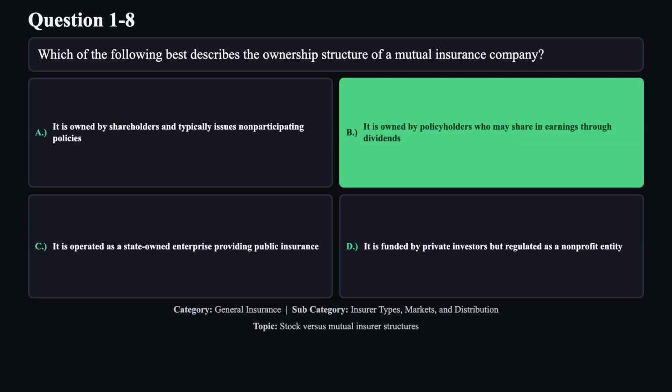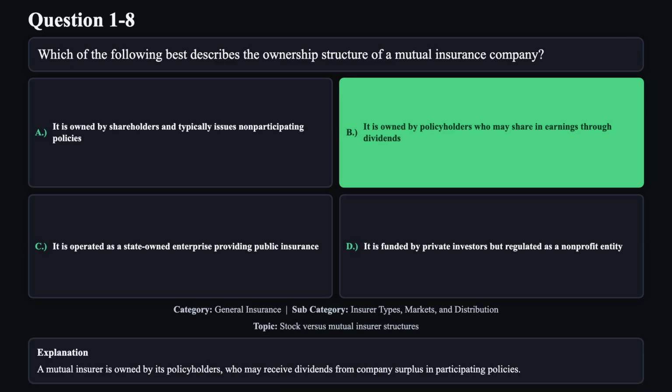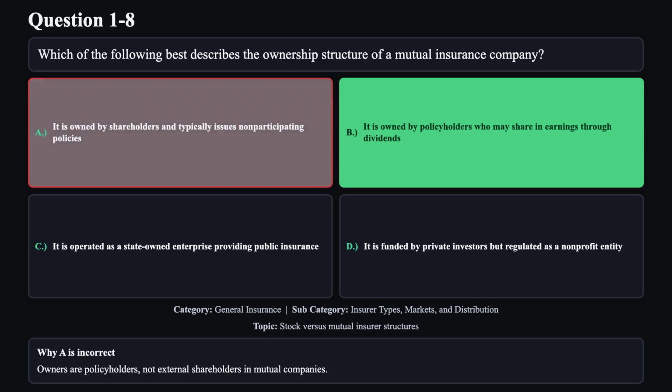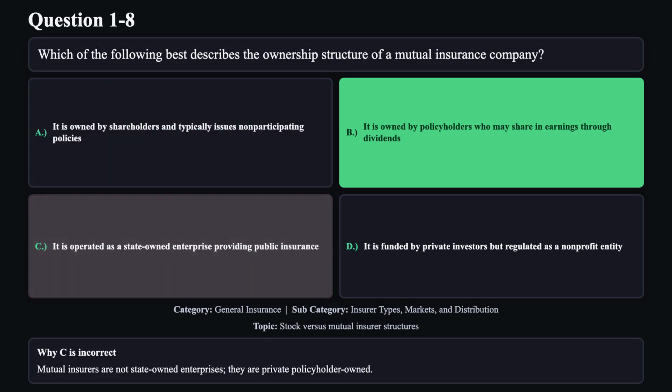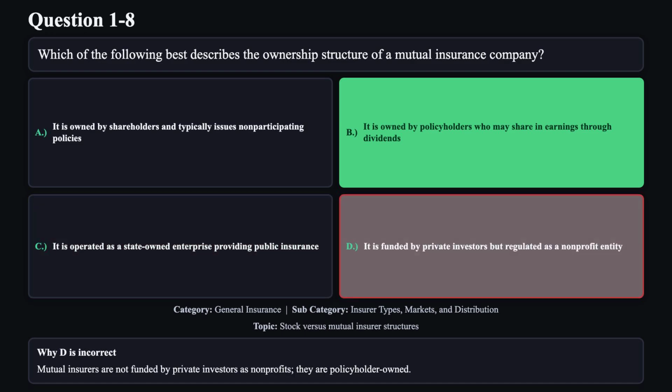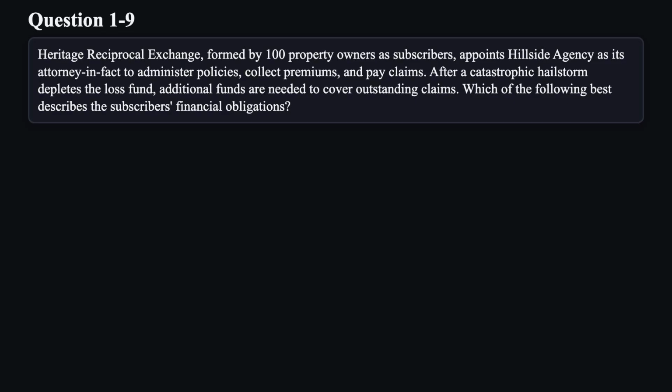The correct answer is B. A mutual insurer is owned by its policyholders, who may receive dividends from company surplus in participating policies. Reason A is not correct. Owners are policyholders, not external shareholders in mutual companies. Reason C is not correct. Mutual insurers are not state-owned enterprises. They are private policyholder-owned. Reason D is not correct. Mutual insurers are not funded by private investors as nonprofits. They are policyholder-owned.